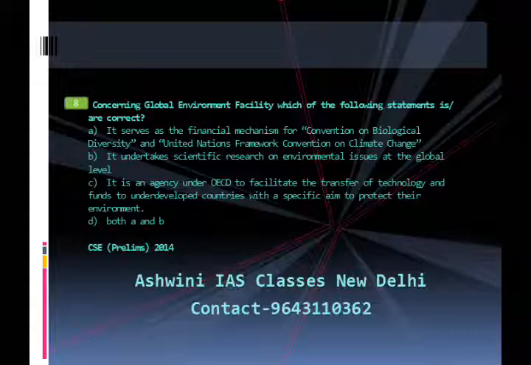It is a financial mechanism for 5 major international conventions. GEF supports multi-stakeholder alliances to preserve threatened ecosystems on land and in the oceans, build clean cities, and boost food security for a more prosperous, climate-resilient world.